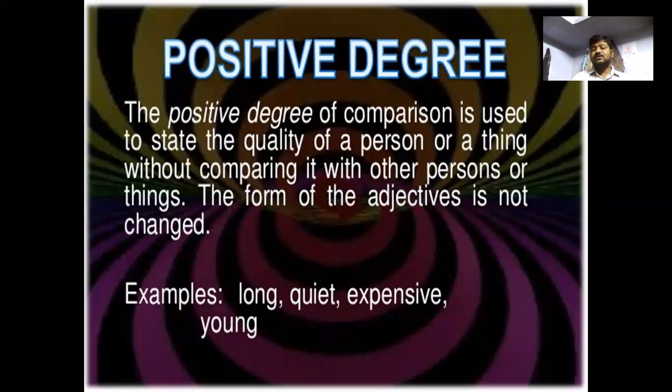The positive degree is used to state the quality of a person or a thing without comparing it with other persons or things. In the positive degree, the form of the adjective is not changed. Examples: long, quiet, expensive, young.